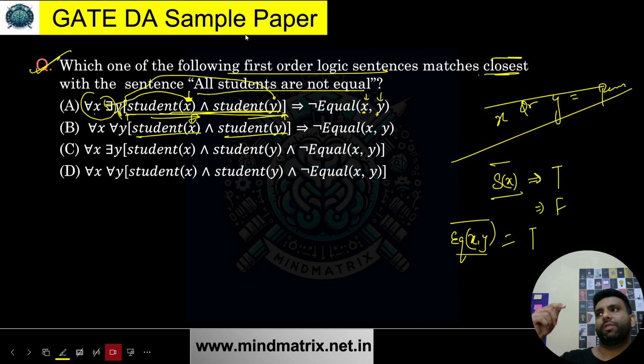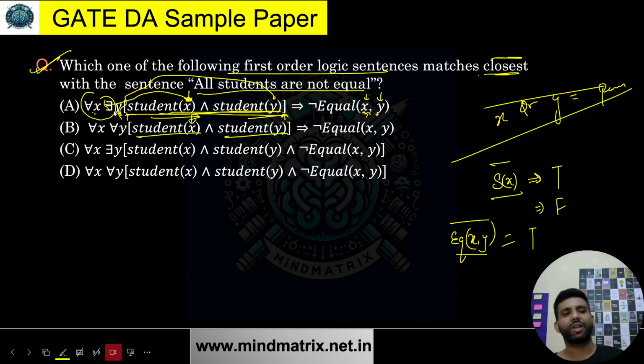Okay, so within a for loop, if I have mentioned a variable x, it's not necessary that it will be accessible outside the for loop. And if outside the loop there is some x, that doesn't mean it is the same as what was there within the loop. I hope you are getting it. So this x and this y does not necessarily mean the same x and y over here.